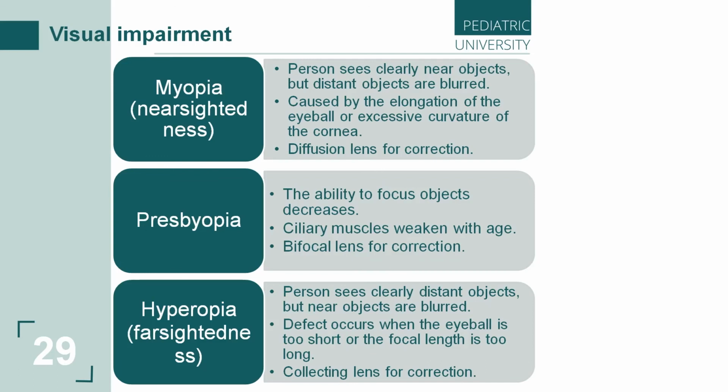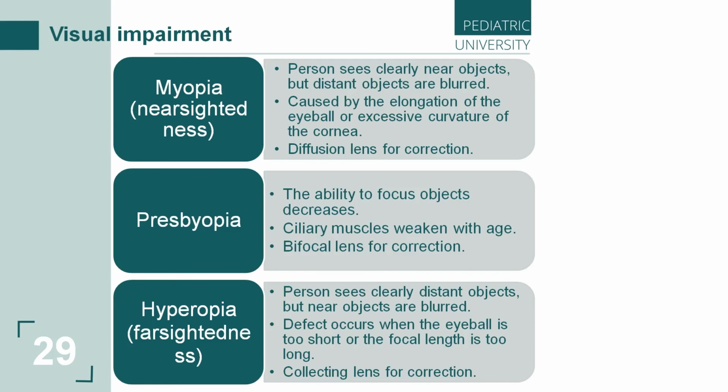Firstly is myopia. Another name is nearsightedness. This defect refers to visual impairment where a person can clearly see close objects, but distant objects are blurred.